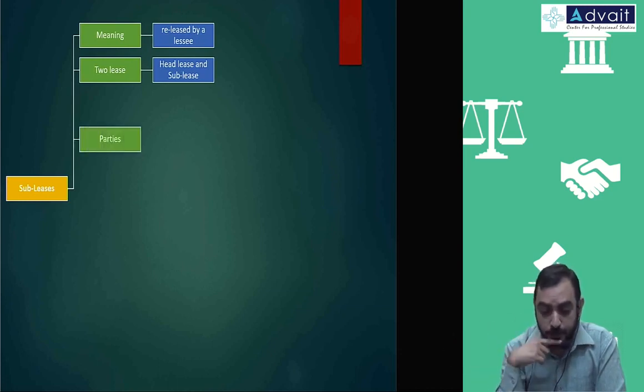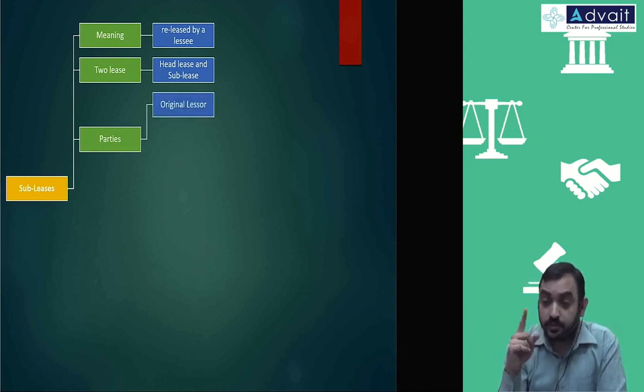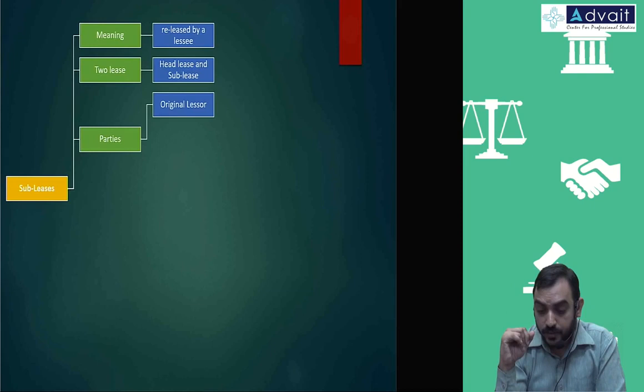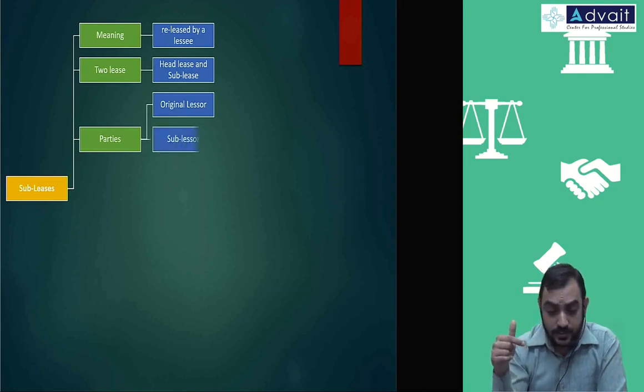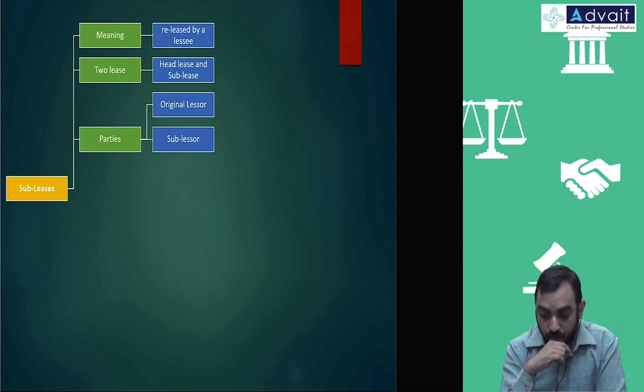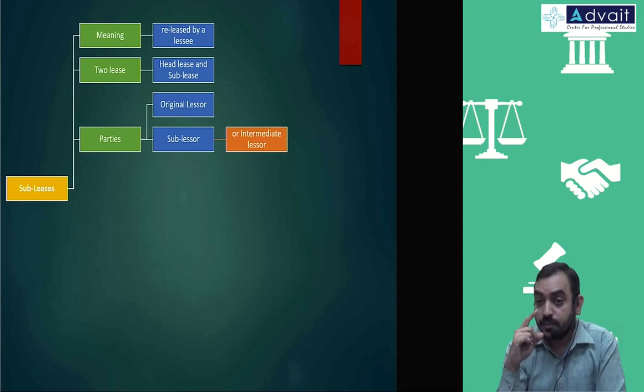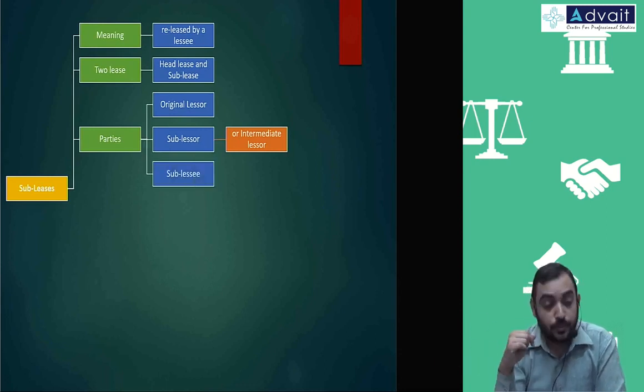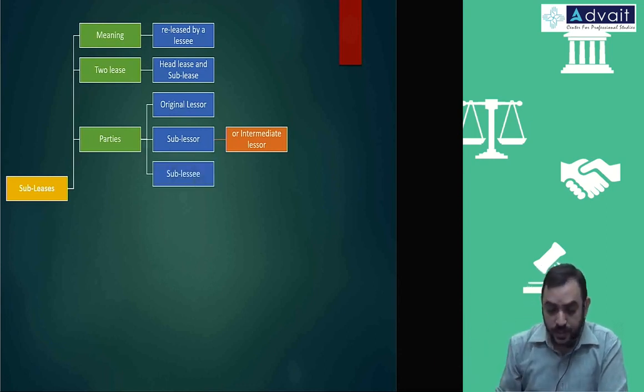Two parties, or in fact we will say three parties. Original lessor, that is for head lease, and this sublessor, or you can also call him the intermediate lessor, and he will have one more lease, that is sublease. So you are having two leases.